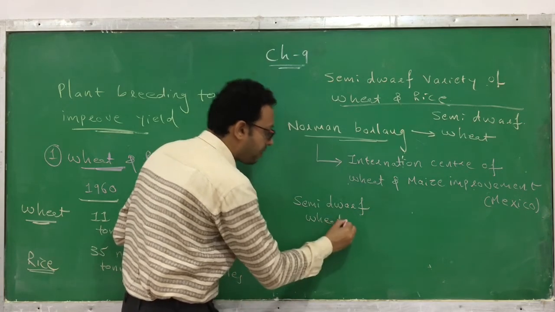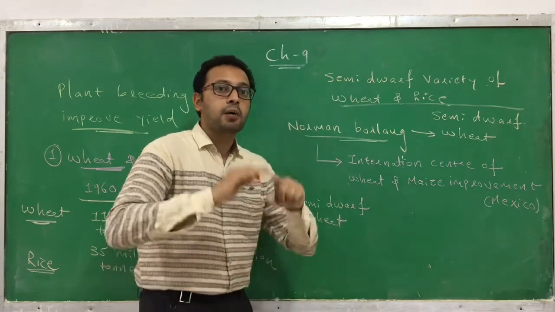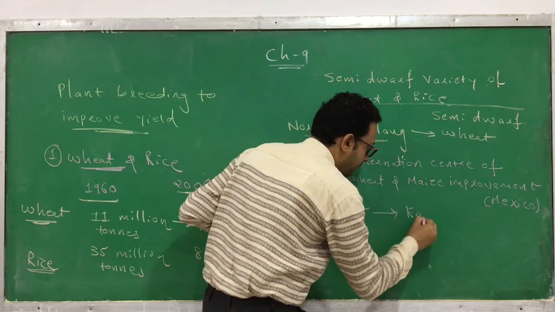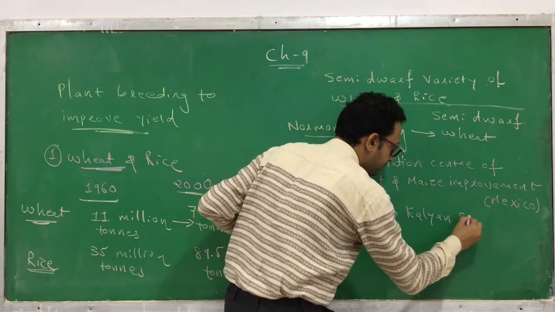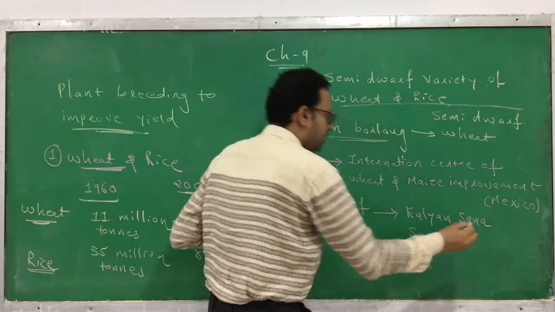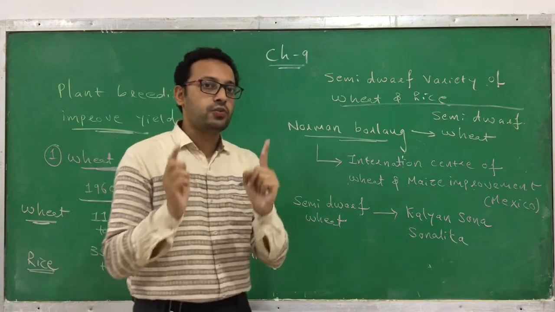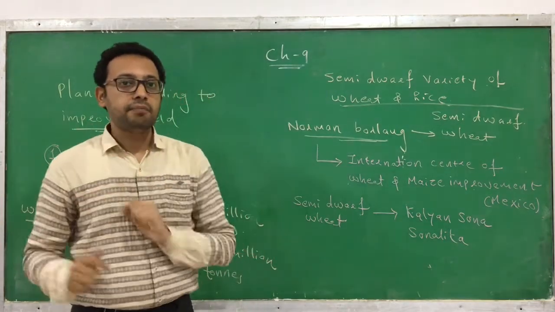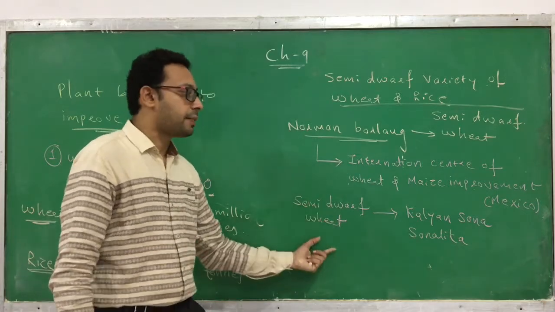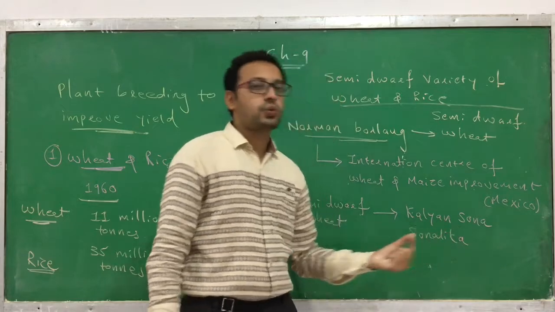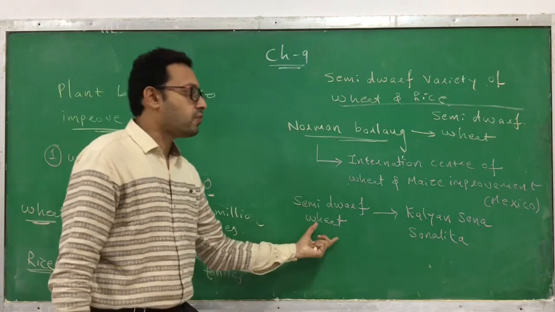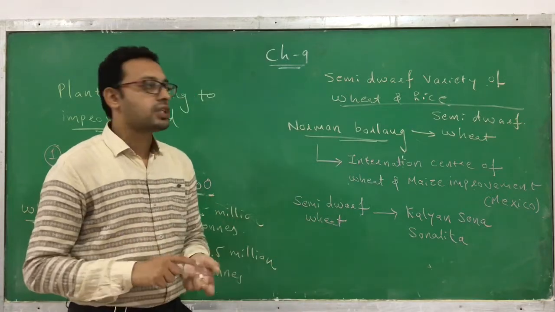This is the Indian semi-dwarf variety that has been introduced in most parts of India. They are Kalyan Sona and the second one is Sonalika. You have to remember the name. I have already told you we are discussing this topic with the examples. So which are the semi-dwarf varieties of wheat that have been introduced into India? That is Kalyan Sona and Sonalika. These two varieties of wheat have been introduced. They are semi-dwarf varieties, introduced into India.